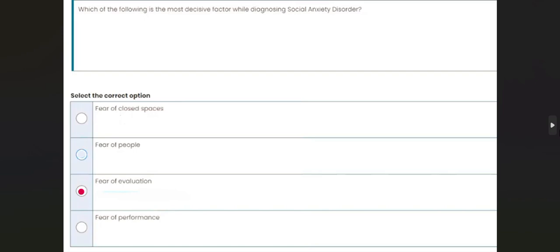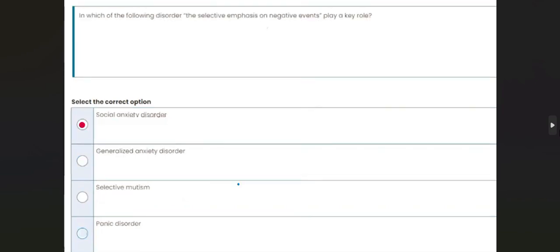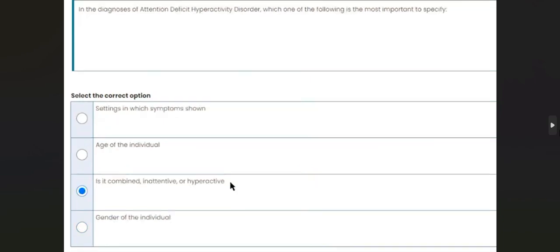Which of the following is the most decisive factor while diagnosing social anxiety disorder? Fear of evaluation. In which of the following disorder the selective emphasis on negative events plays a key role? Social anxiety disorder. In the diagnosis of attention deficit hyperactivity disorder, which one of the following is the most important to specify? Is it combined, inattentive, or hyperactive?